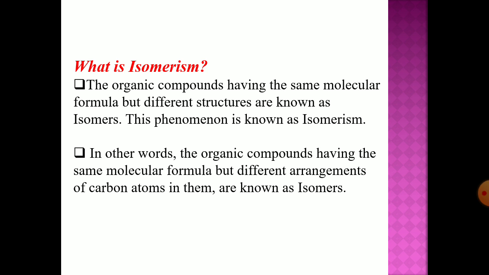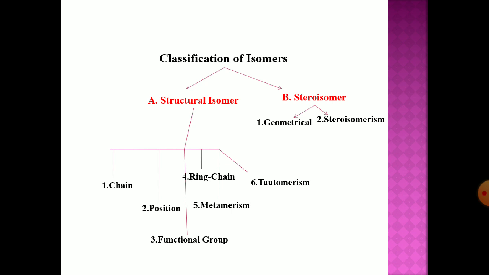The isomers have the same molecular formula, that means they have the same number of carbon, the same number of hydrogen, and the same number of any heteroatom if present, but they have different structures. Let us see the classification of isomers or isomerism.